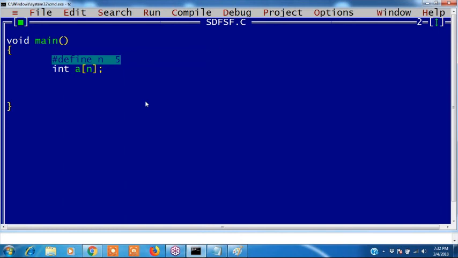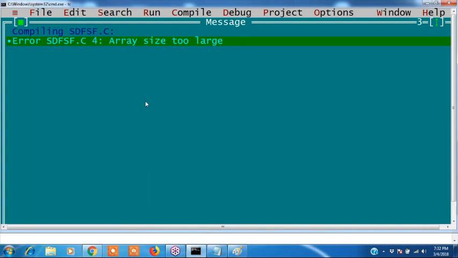Now I am declaring int of 40,000. Can I declare like this or not? Let me compile once. If I compile, it is showing an error: array size is too large.